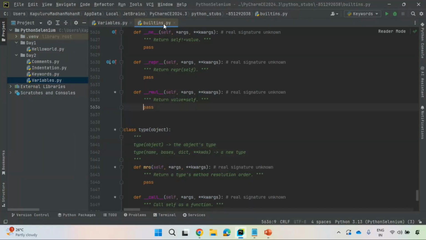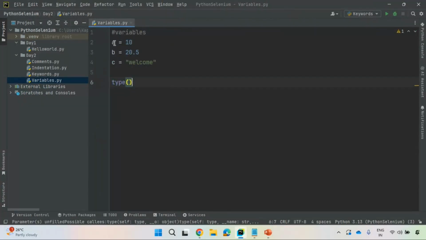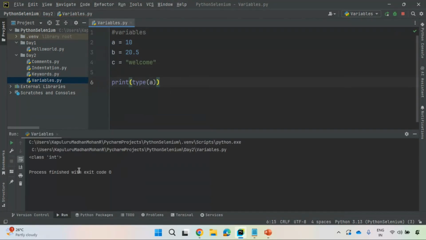You see here, this is the variable which I defined. Type of A will return which data type this variable belongs to. Observe here, it is a class int. Every data type will have some class. It is integer, which means integer data is stored inside this, so it is returning class int.